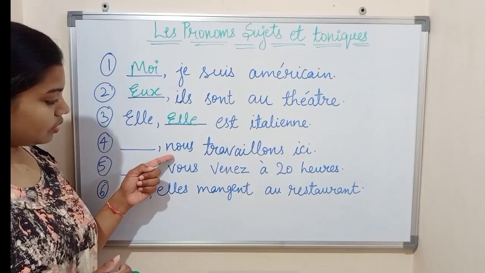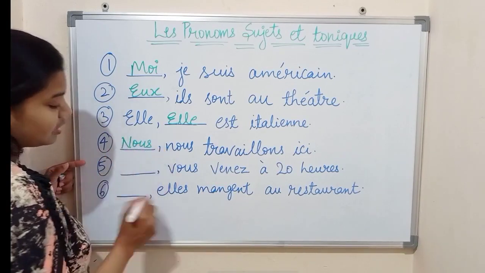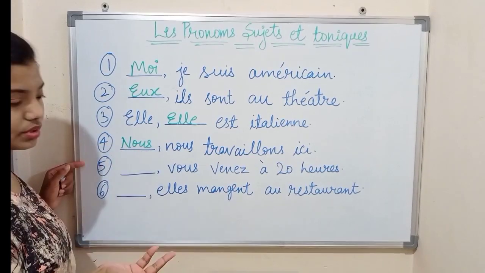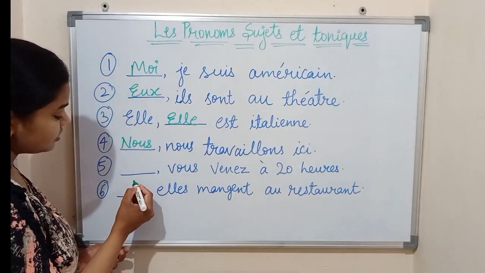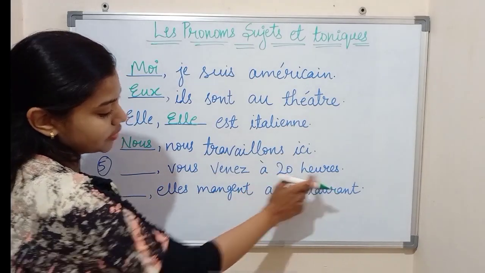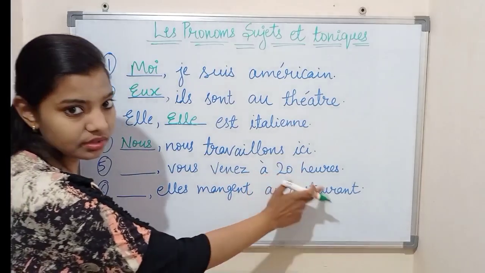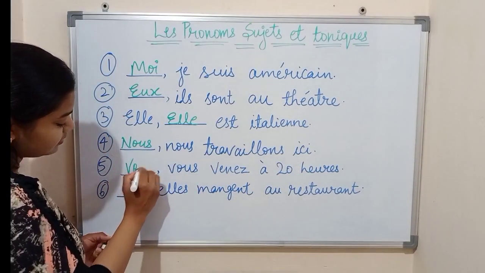So with nous we use nous. So nous, nous travaillons ici. Now next, dash vous venez à 20 heures. So with vous, we use vous again.